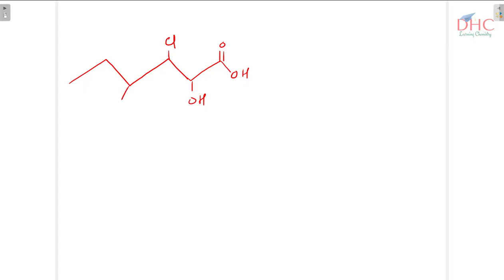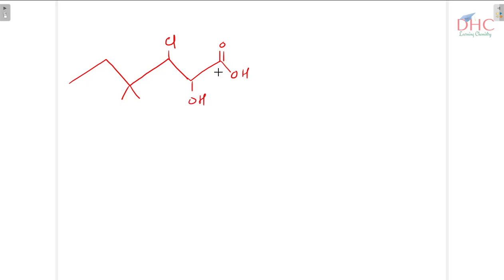Next example we have: double bond O, single bond OH, then single bond Cl, then 2 methyls over here, and this is the compound. Now you can name this from here because this is the carboxylic acid group, the highest priority group.